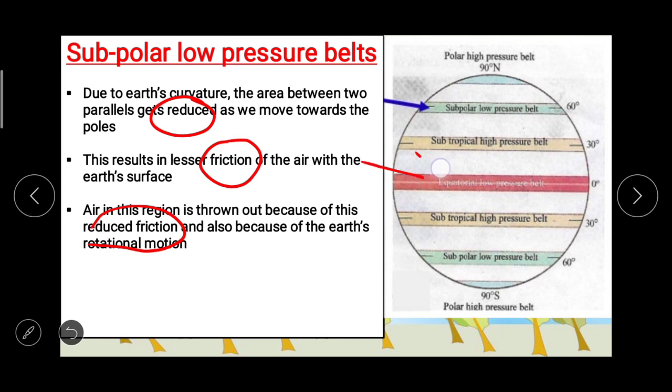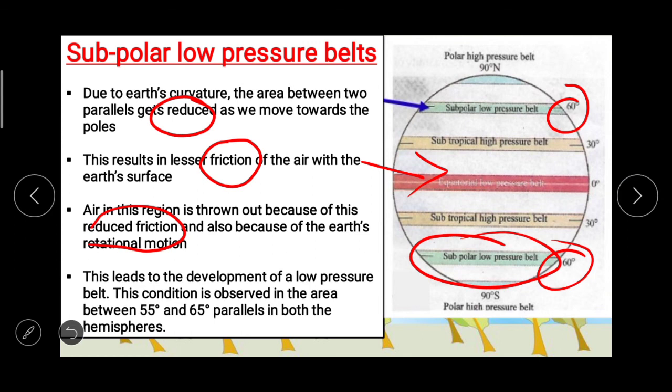Again here you can see subpolar low pressure belt, subtropical high pressure belt, subtropical high pressure belt and subpolar low pressure belt at 60 degree. Because of this reduced friction and also because of the Earth's rotational motion, this condition is observed in the area between 55 degree and 65 degree parallels in both the hemispheres.